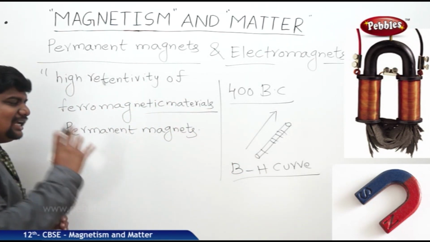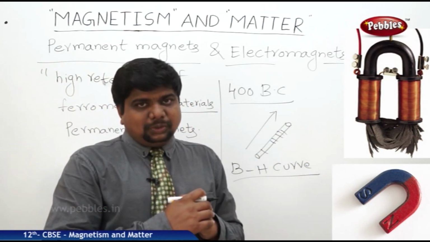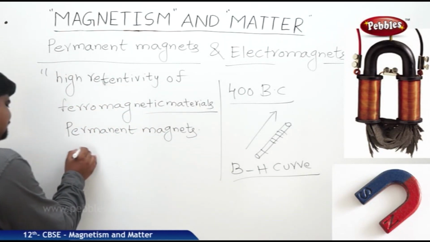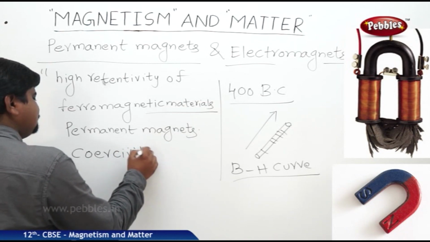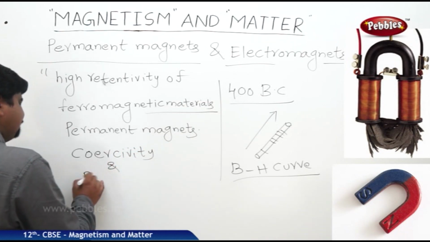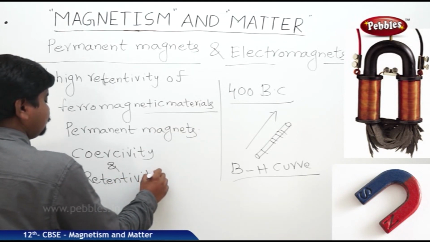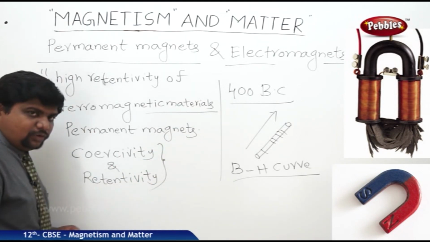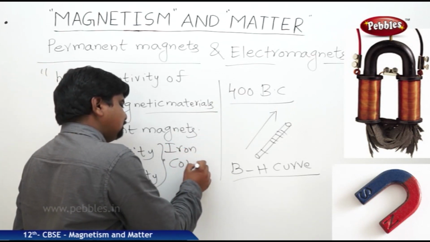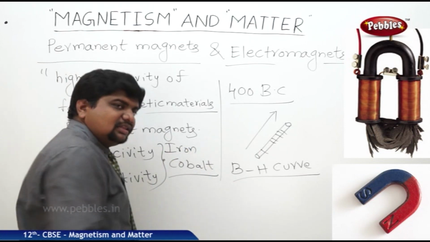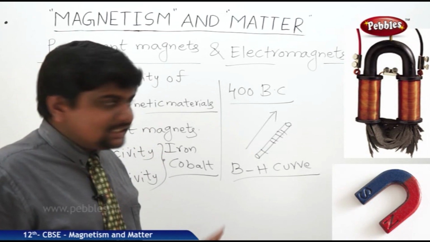So if you want to get a good permanent magnet for long-run use, we should check its coercivity and retentivity. With respect to these two points, iron, cobalt, these are all the materials we can use as permanent magnets.